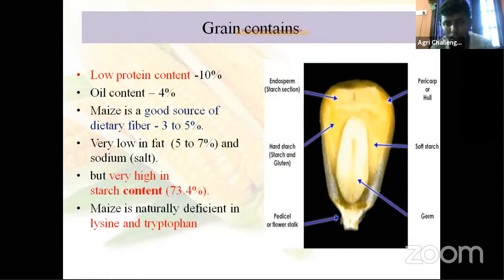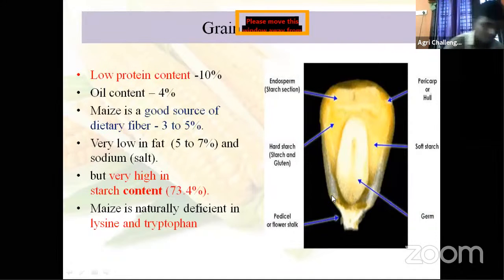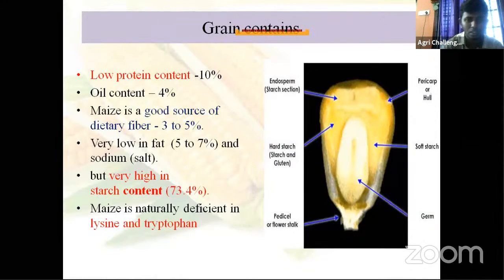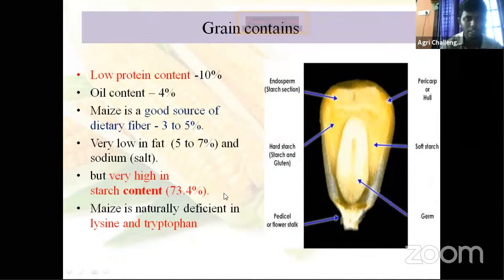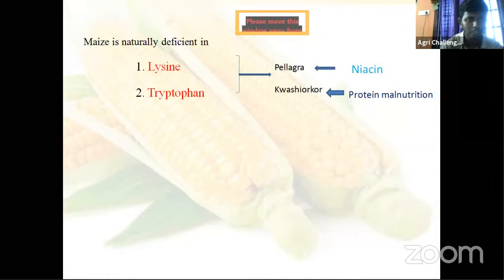What is the procedure or test used to test whether a seed is live or not? Yes, I think your basic botany is completed. Otherwise, it will come under your seed technology course. That is the TZ test, the tetrazolium test. This is for your information. I think it's maybe not at this level. It's not required for you. Then, okay.